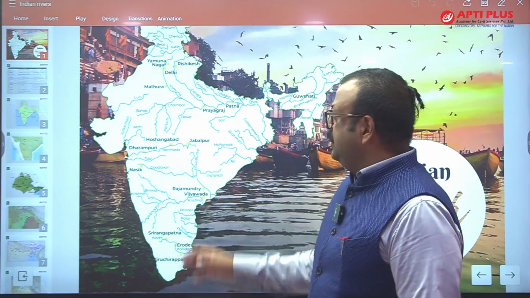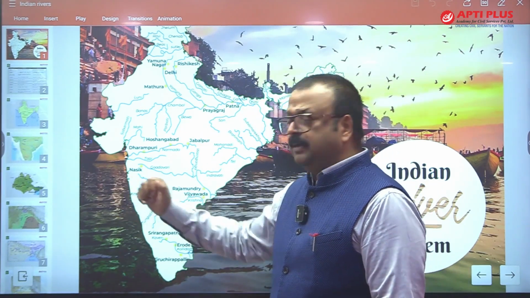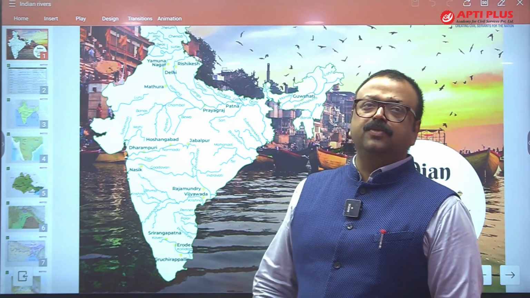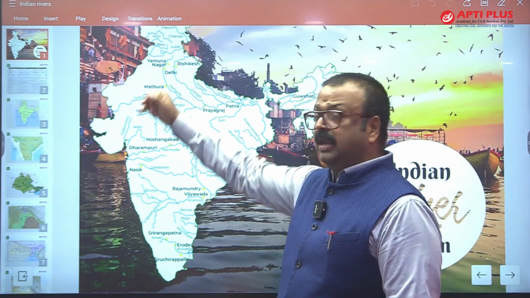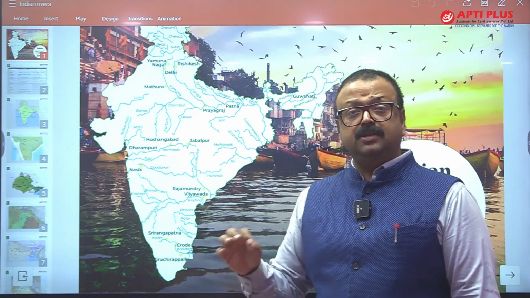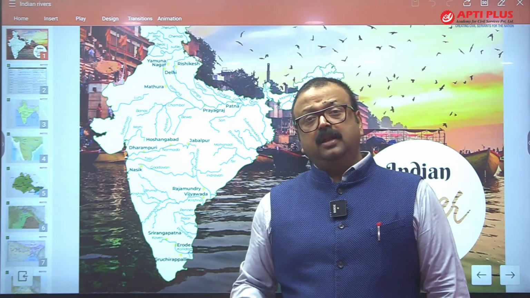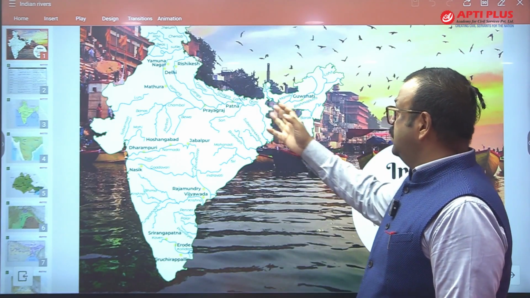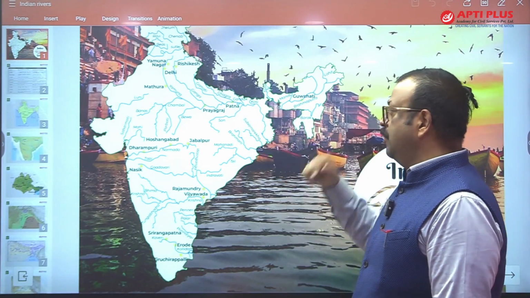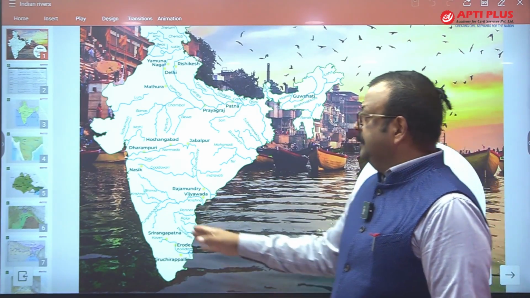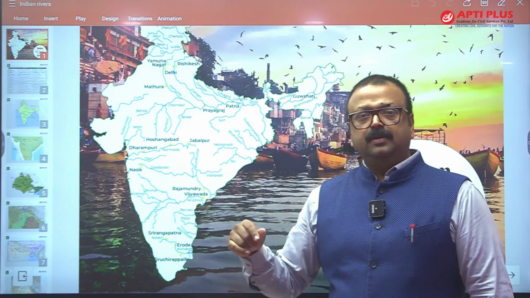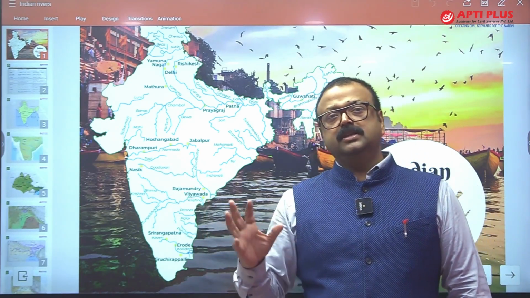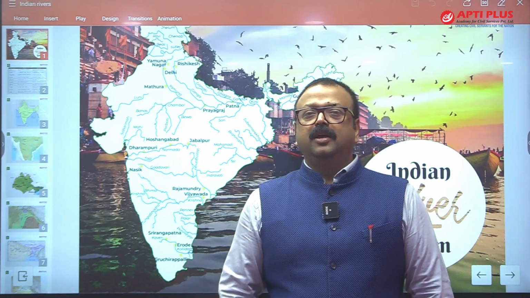So there are rivers which are draining their water in the Arabian Sea; they are west-flowing rivers. Some of the rivers of the Himalaya also, like the Indus river system, are draining their water in the Arabian Sea, while most of the Himalayan rivers are draining their water in the Bay of Bengal, as well as most of the peninsular rivers are also draining towards the east in the Bay of Bengal.